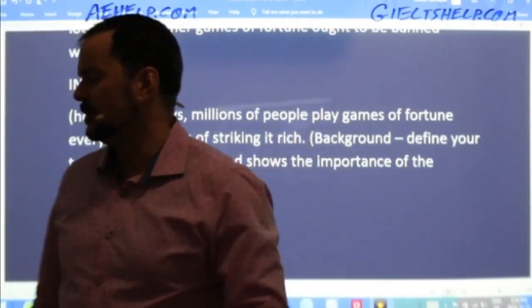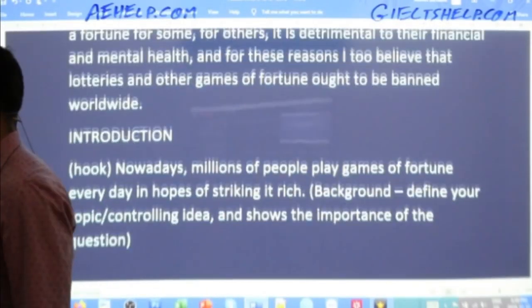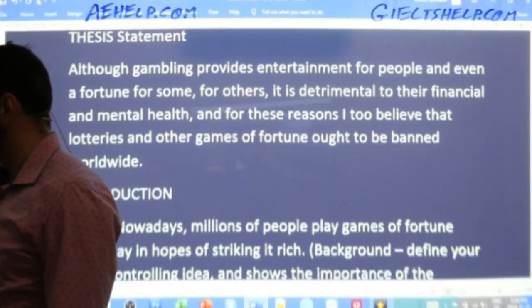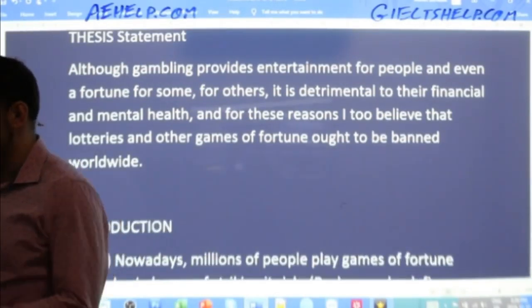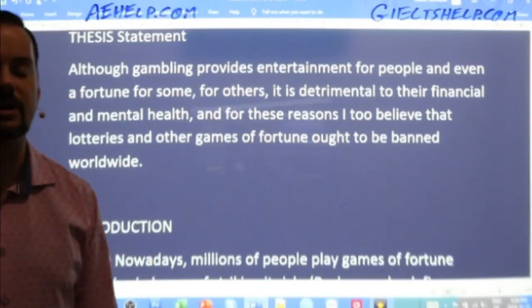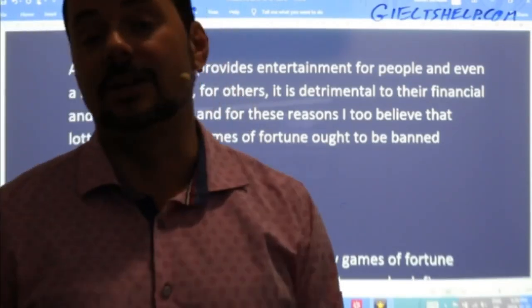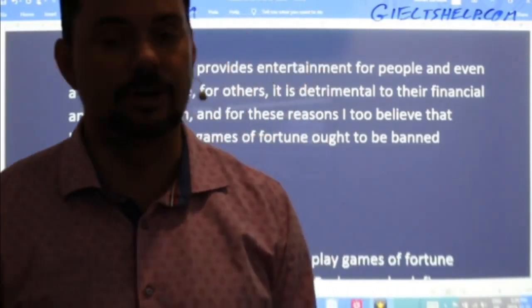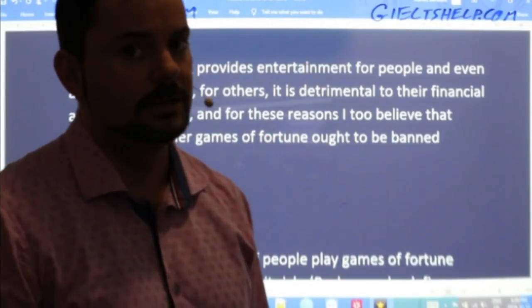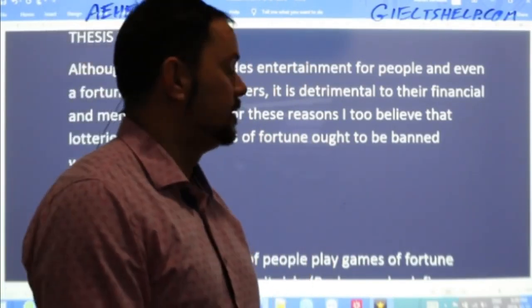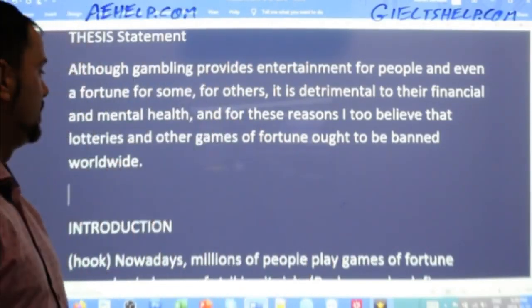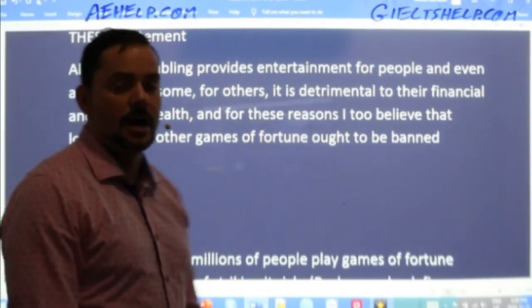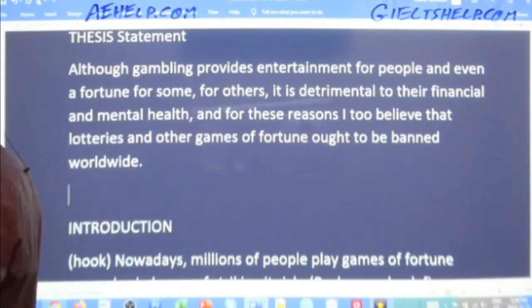Another way to think about the background, students, and again, a good essay includes a background. So a good introduction, I don't know where some schools and teachers got the idea that an introduction is just paraphrasing the question, but let me tell you, that's definitely not considered a quality introduction in true literature. You can ask any English professor or literature professor about that, and they will tell you that an introduction is not just paraphrasing a question. So the background, you can think about it like the setting, okay?